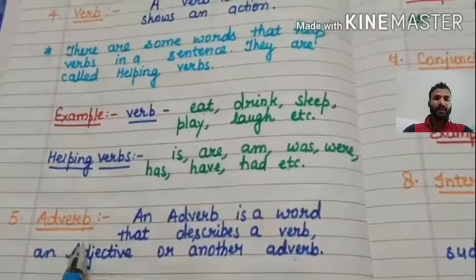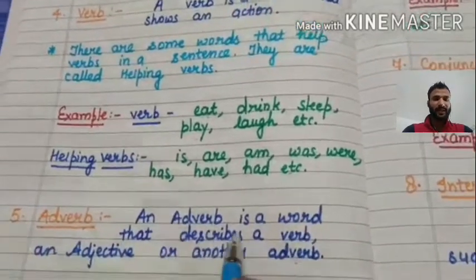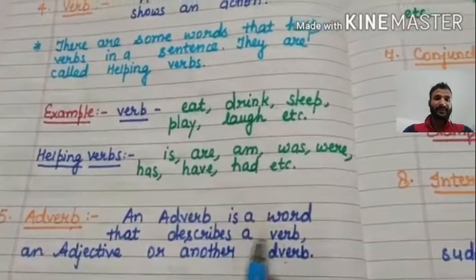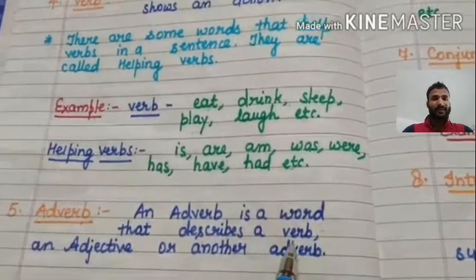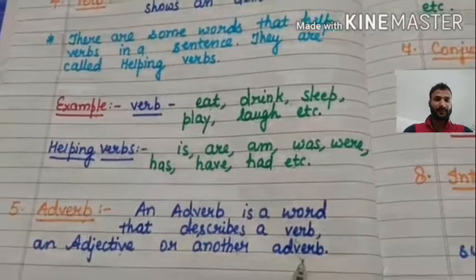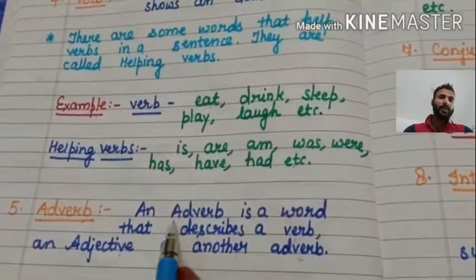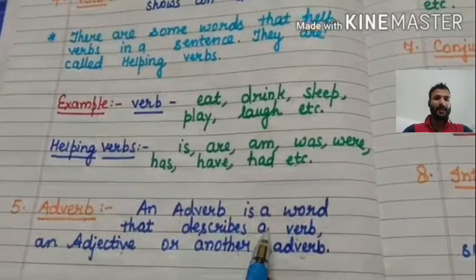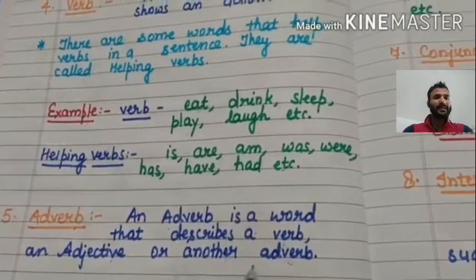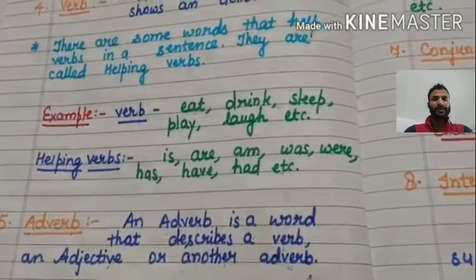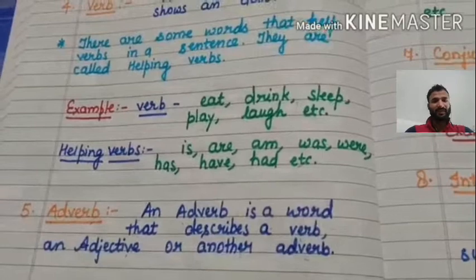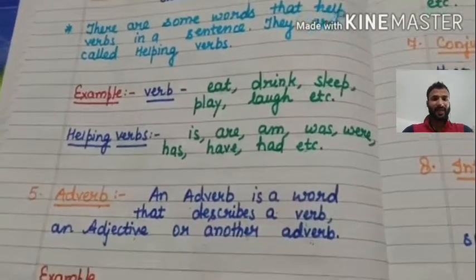Now adverb. An adverb is a word that describes a verb, an adjective, or another adverb. So it will describe the verb, adjective, or another adverb.